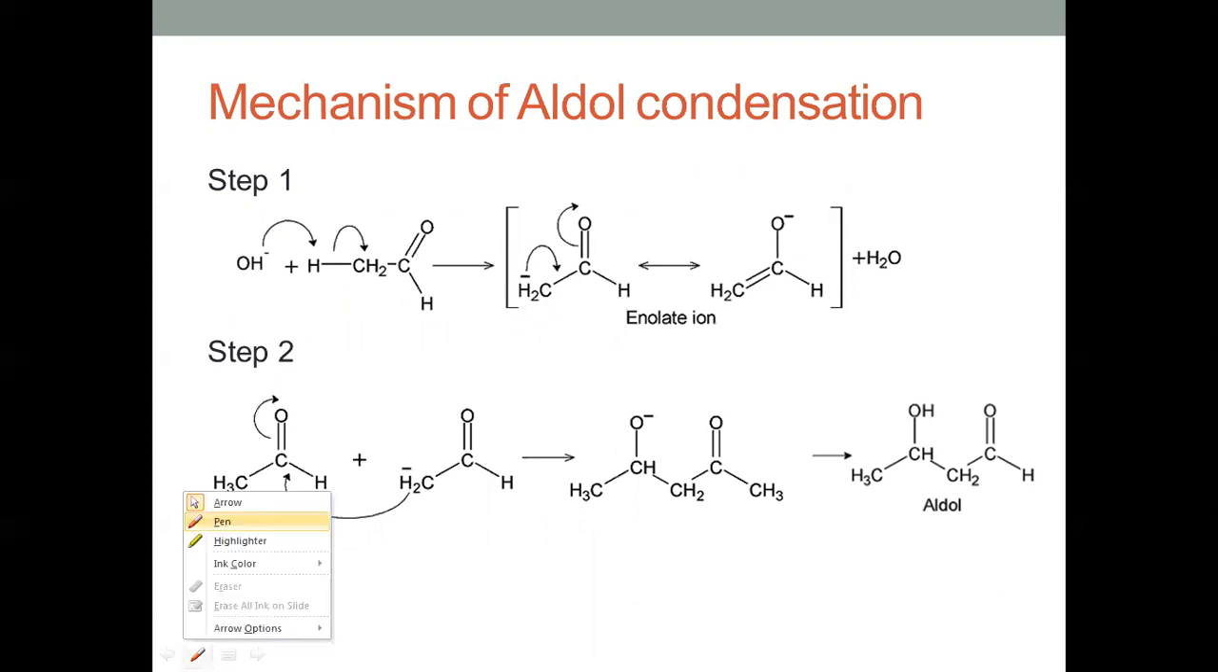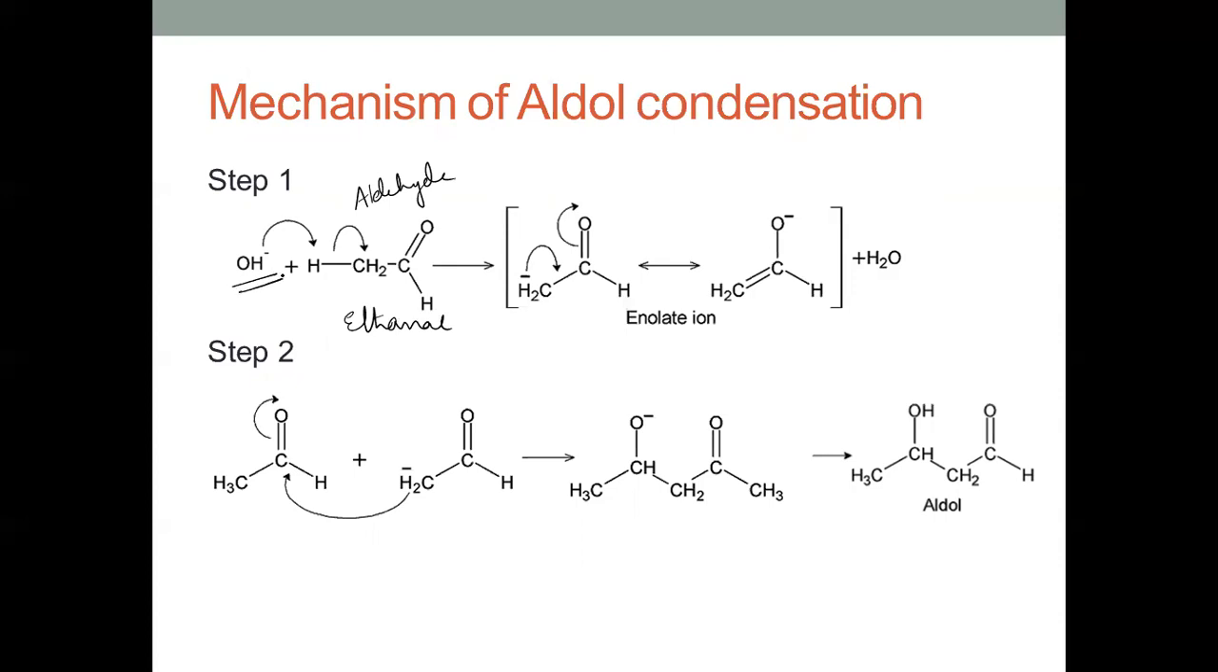When we look at the mechanism, first of all, this is an aldehyde, CH3CHO, that is ethanal. In the presence of an alkali, this will abstract this proton. This is an acidic hydrogen on the alpha carbon. This is an alpha hydrogen, acidic in nature, so the base can abstract this proton.